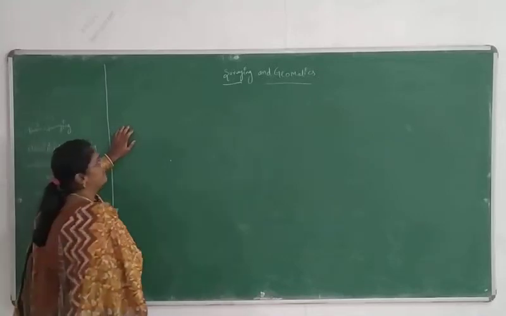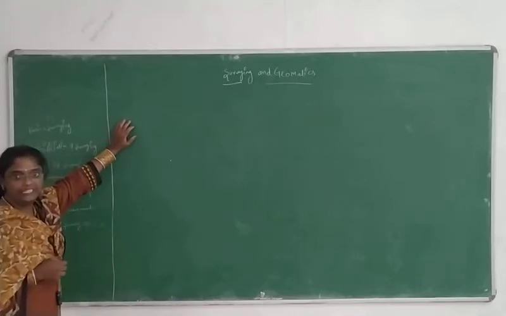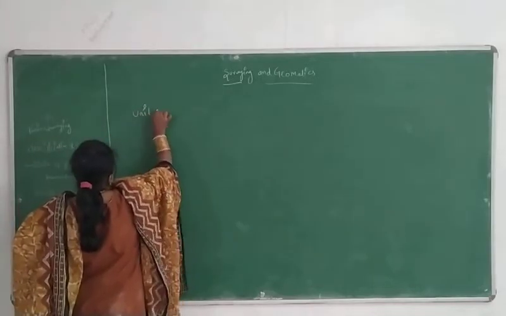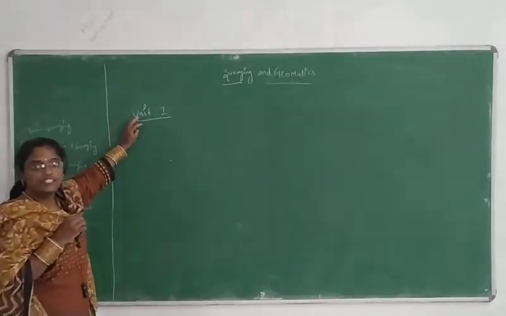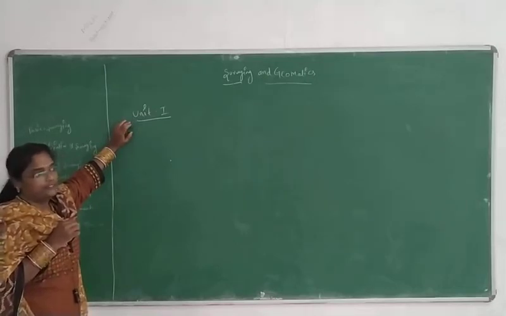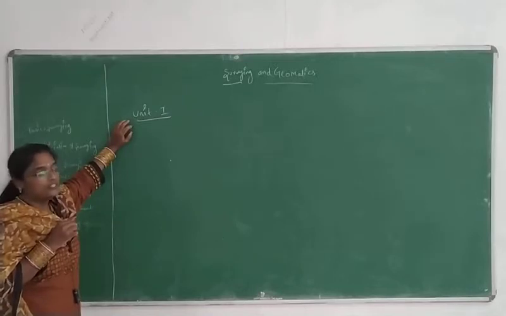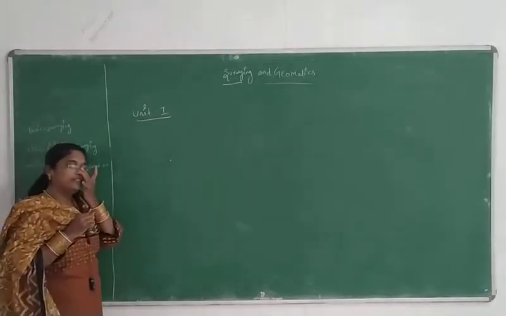So here you have 5 units. In the first unit we will be dealing with chain surveying, compass surveying, leveling, and the last one is contouring. So your first unit is a very lengthy unit.